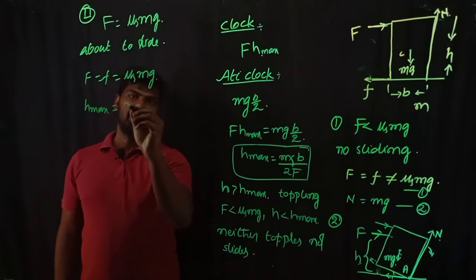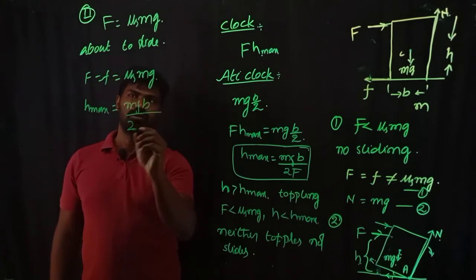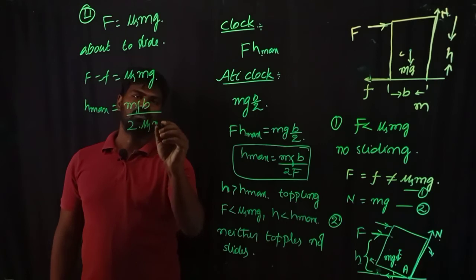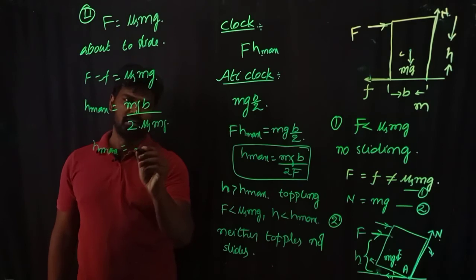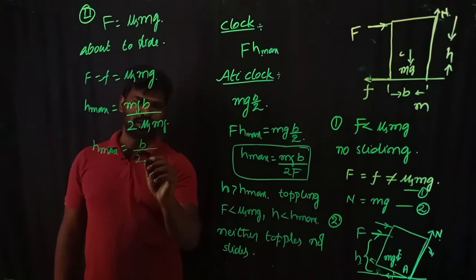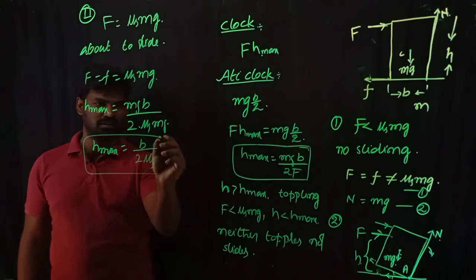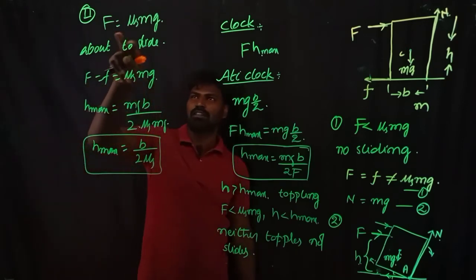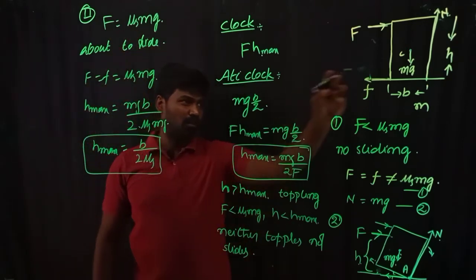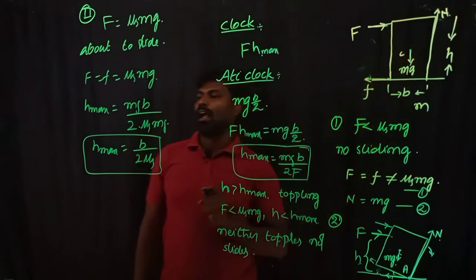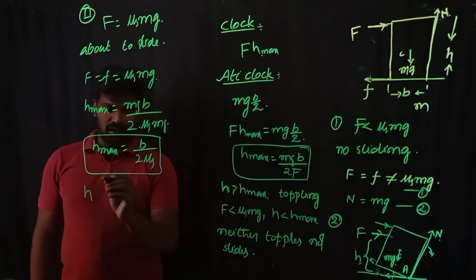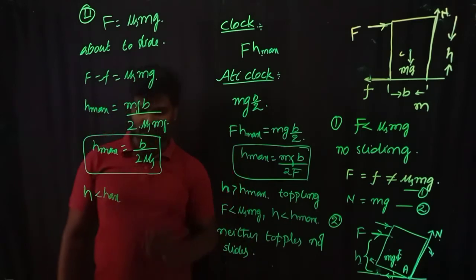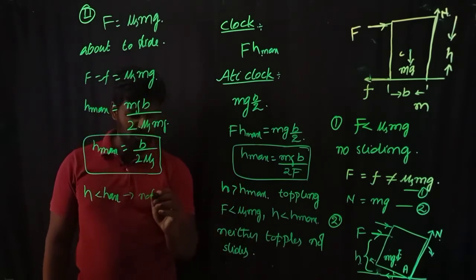what are you going to get? h max is equal to m g b divided by 2 times F, and F is nothing but mu s m g. mg gets cancelled, therefore h max is equal to b divided by 2 times mu s. This is a very, very important observation. When the applied force is equal to the limiting frictional force, the body is about to slide, and if the height at which you apply the force is less than h max, the body will not topple.